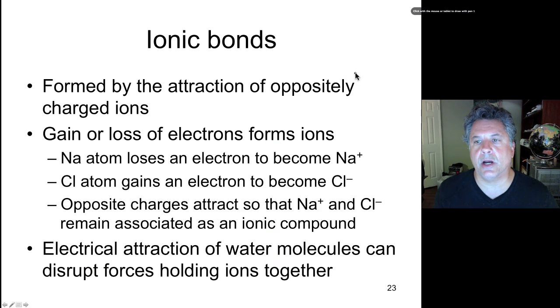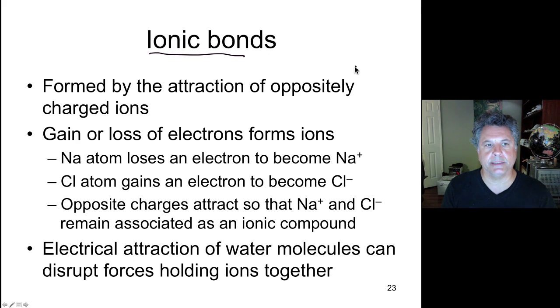So ionic bonds are not covalent bonds. This is a different type of bond that we're going to be talking about, ionic bonds. They are formed by the attraction of oppositely charged ions. We talked about how sodium can lose an electron and become a monovalent cation, and how chlorine can gain an electron to become a monovalent anion. Therefore sodium and chloride can remain associated as an ionic compound, held together by the attraction of oppositely charged ions. So that's what ionic bonds are.